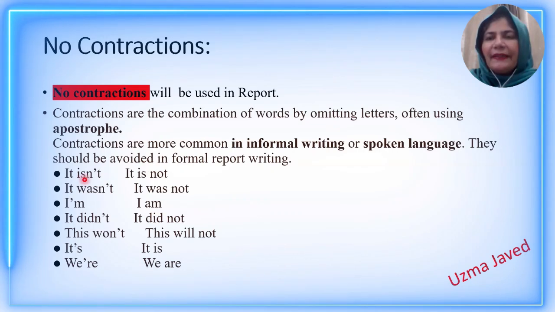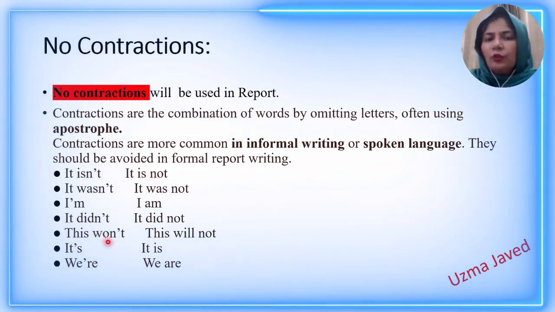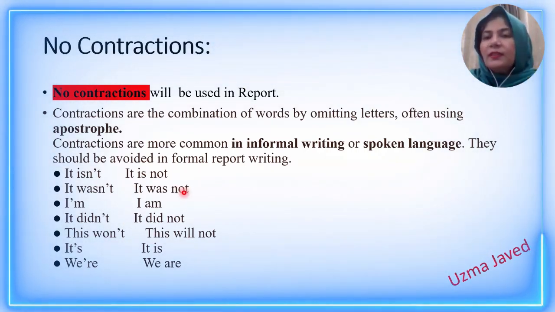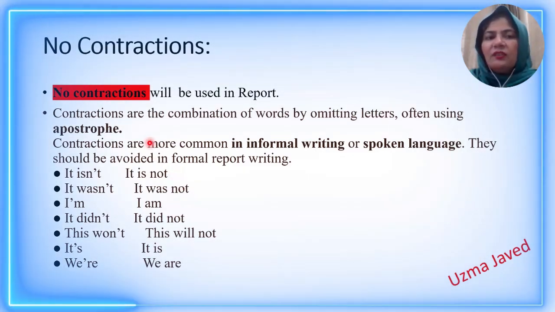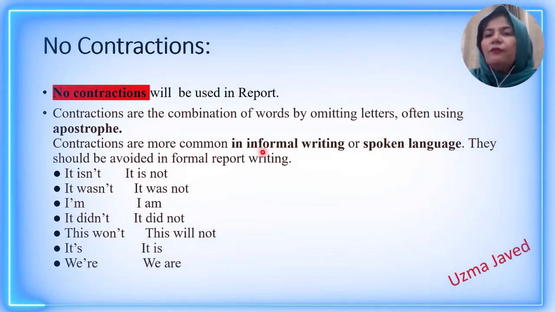Instead of writing it isn't, you will write it is not. Instead of saying this won't, you will say this will not. Instead of saying it wasn't, you will say it was not. The reason why you will not use contractions, the reason I have given, is that contractions are used in informal writing.